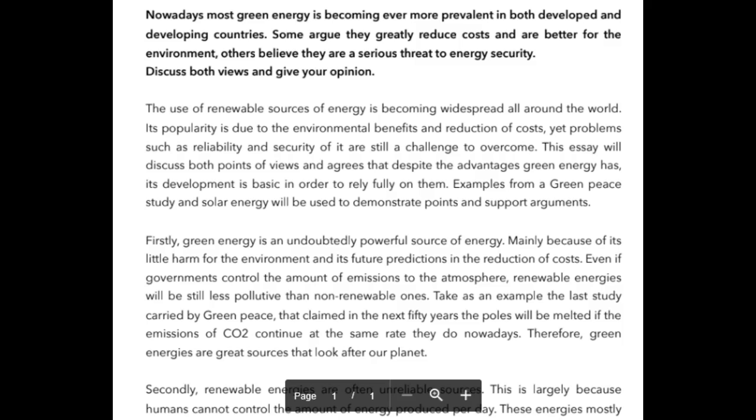So let's see. The use of renewable sources of energy is becoming widespread all around the world. Lovely. Its popularity is due to the environmental benefits and reduction of costs. Yet, problems such as reliability and security of it are still a challenge to overcome. Beautiful. Really nice. This essay will discuss both points of view and agrees that despite the advantages green energy has, its development is basic in order to fully rely on them.